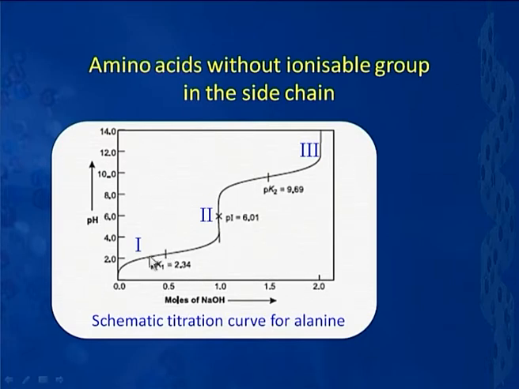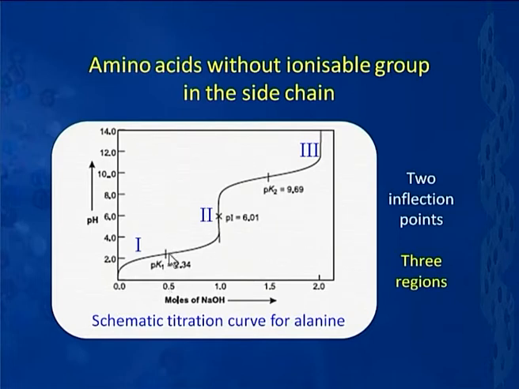Now, this titration curve shows us that as we go on adding more and more NaOH, how does the pH of the solution change. This is the curve which tells us the variation of pH as a function of addition of more and more NaOH. What does it mean? If you look closely, there are two things which are very prominent here. First, there are two inflection points here. Let us see what they are.